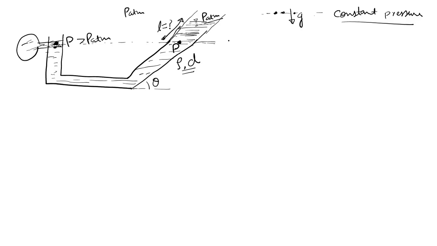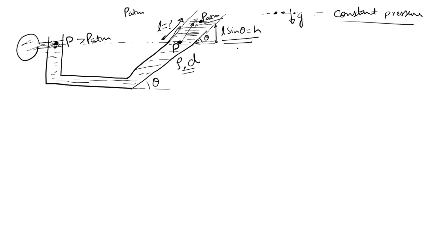So now, as per the column rule that we have discussed earlier, the relation between P atm and P. Let's suppose I am here, I want to move upward. So the effective height that is contributing to the weight of the fluid is L sine theta.